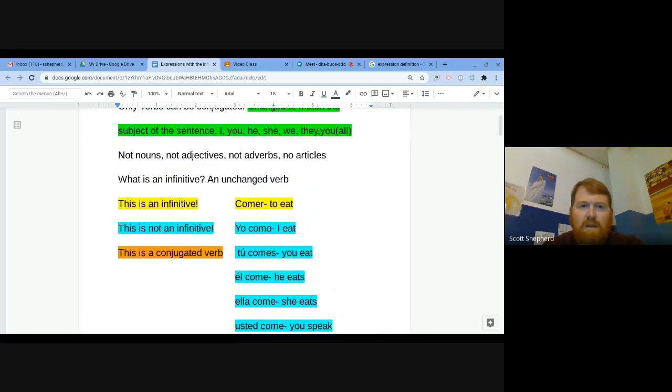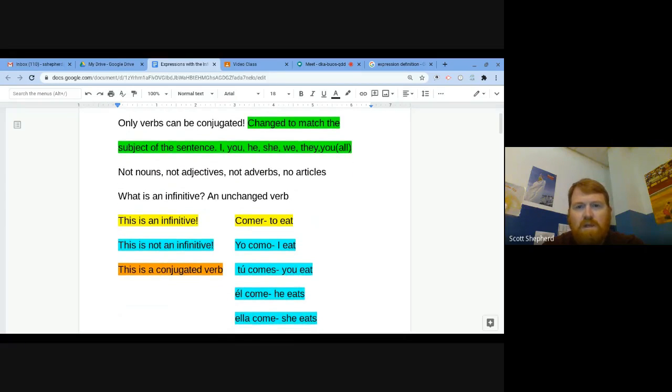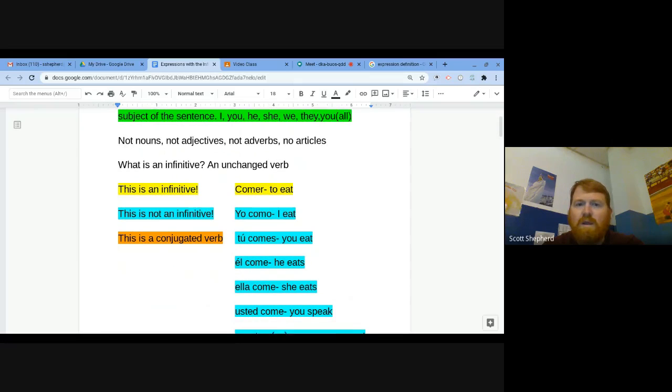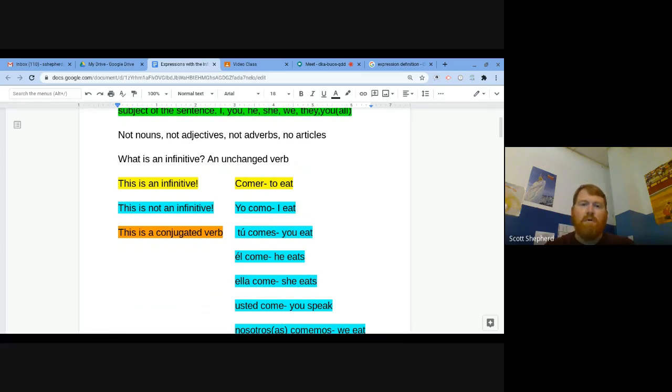So once again, only verbs can be conjugated or changed to match the subject of the sentence. Not nouns, not adjectives, not adverbs, no articles. An infinitive is an unchanged verb. Comer is an infinitive. Yo como is not an infinitive. It is a conjugated verb.